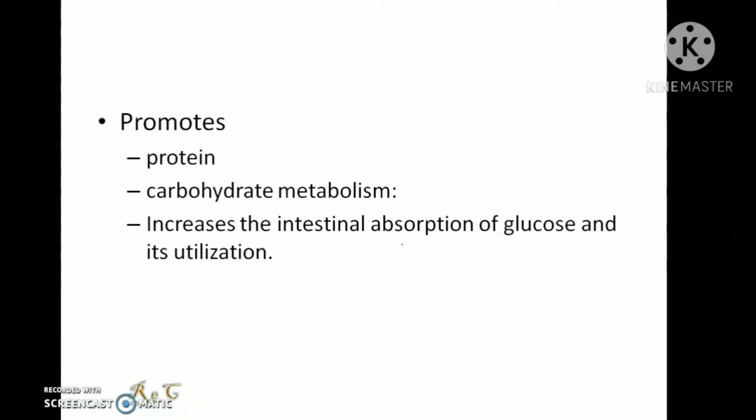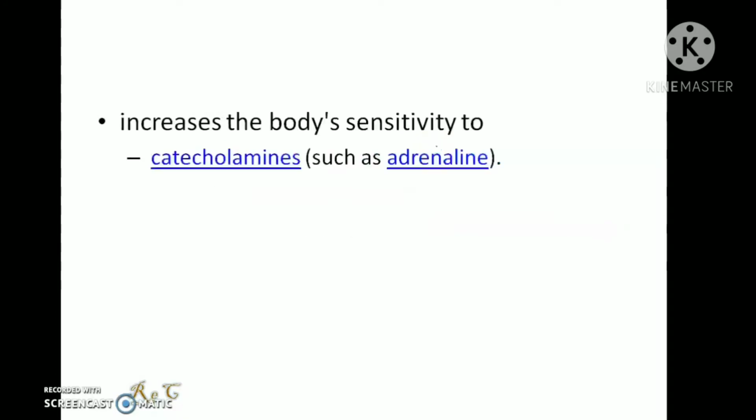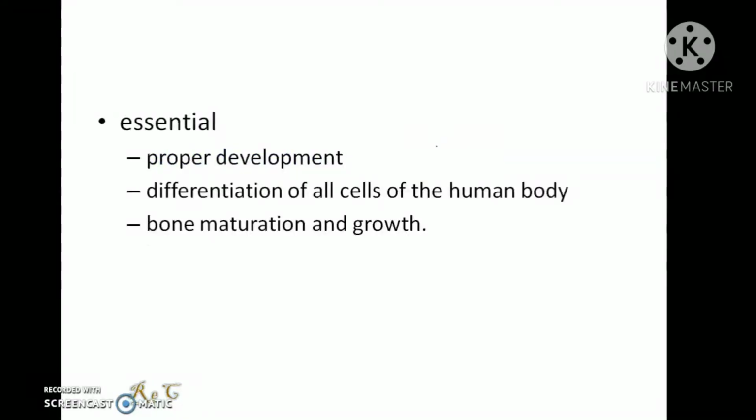They also increase the intestinal absorption of glucose and its utilization. They also increase the body's sensitivity to catecholamines like adrenaline, etc. Then thyroid hormone is essential for the proper development and differentiation of all cells in the body. They are also responsible for bone maturation and growth.